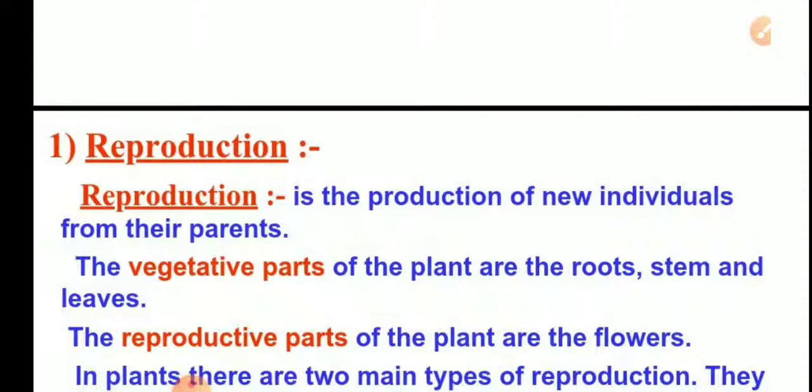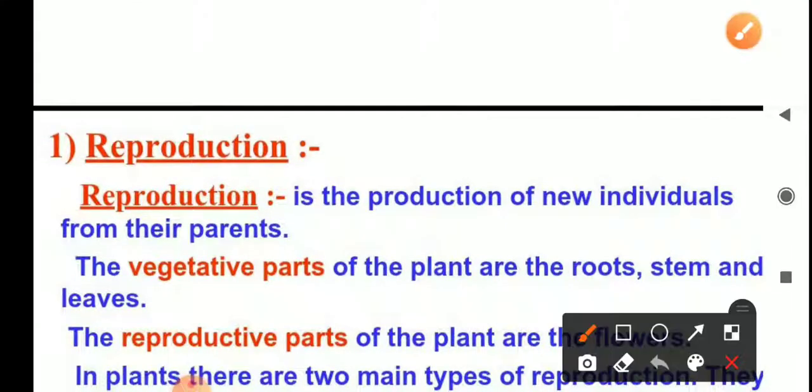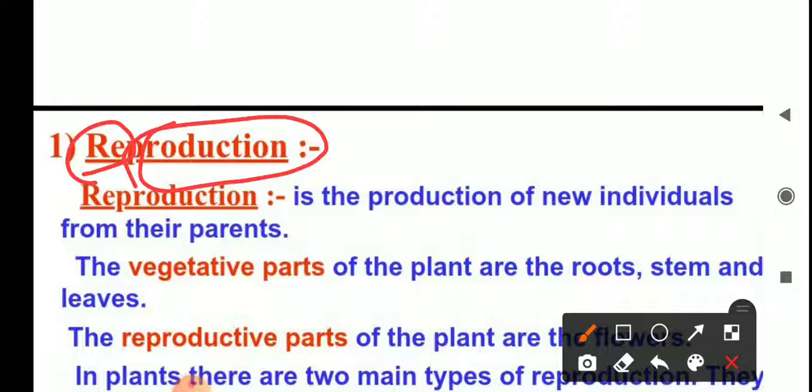Reproduction. As you know, re means again and again, and production means to produce something. You know this term very well. So reproduction means the production of new individuals from their parents, new individuals just like their parents. That process is called reproduction.